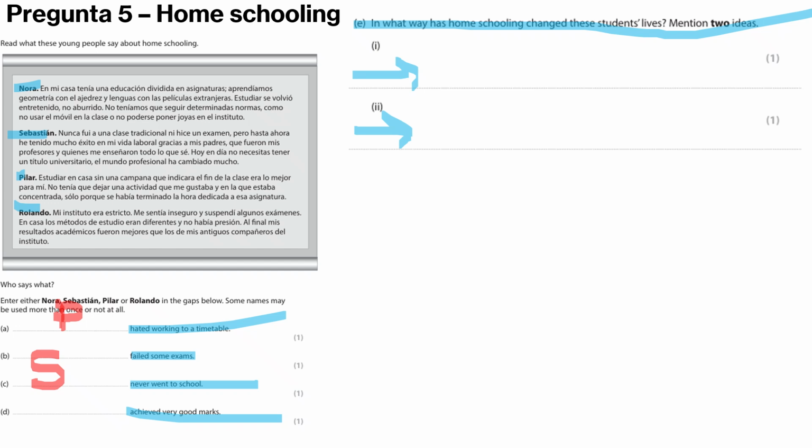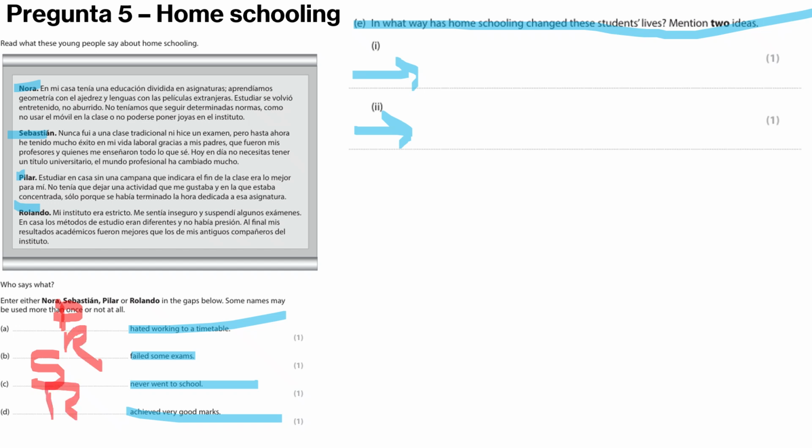And the last one is Rolando, so theoretically Rolando should have failed some exams and also achieved very good marks. So contradictory, but they've done it before. Rolando: my school was very strict. I felt insecure and failed some exams. At home, the study methods were different and there was no pressure. In the end, my academic results were way better than those of my former classmates from the institute. So Rolando did fail exams and he did end up getting good marks.